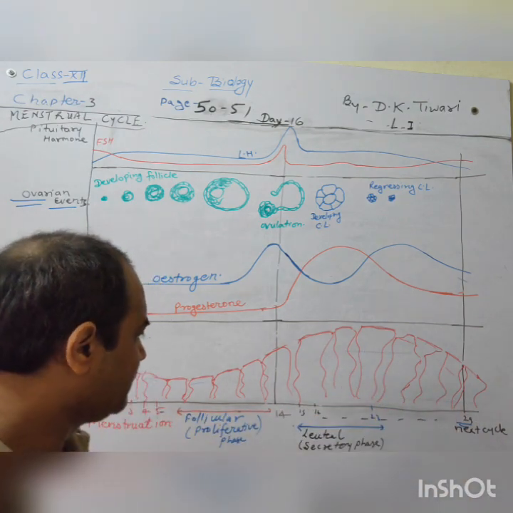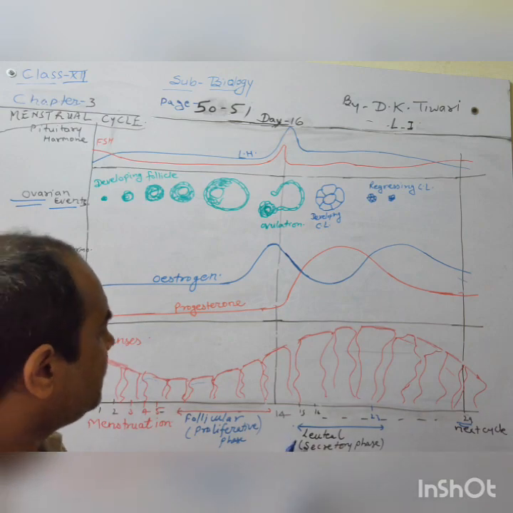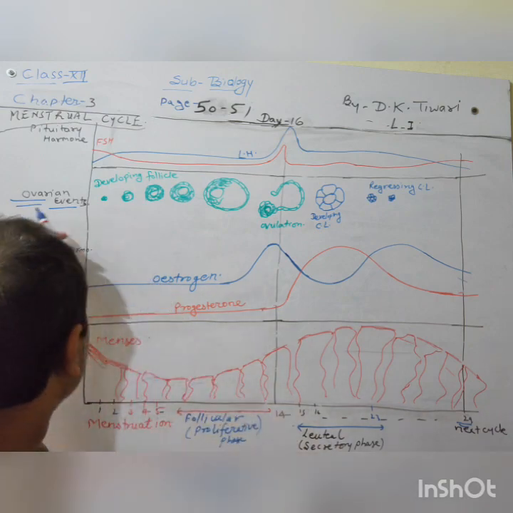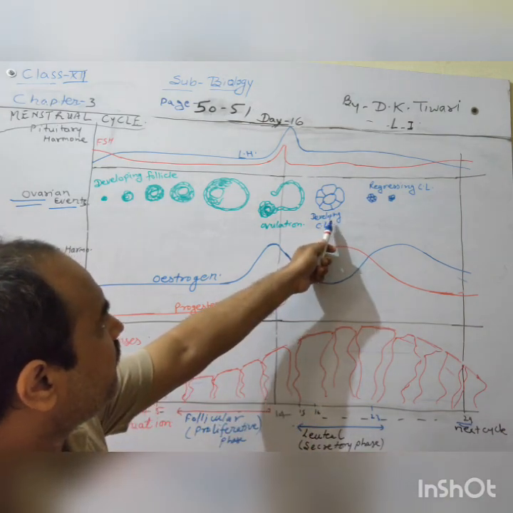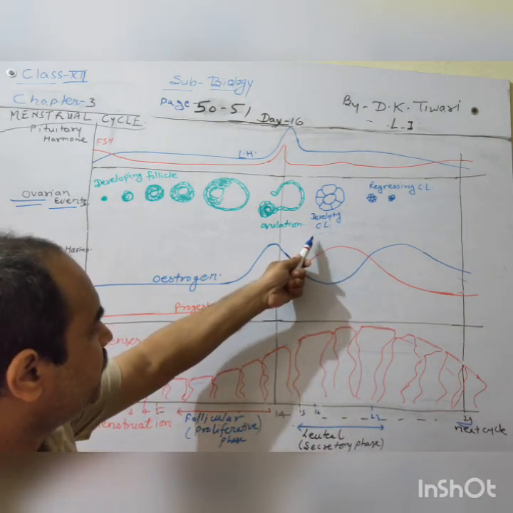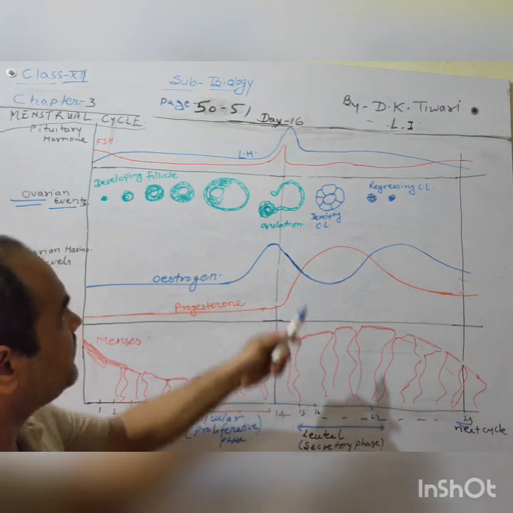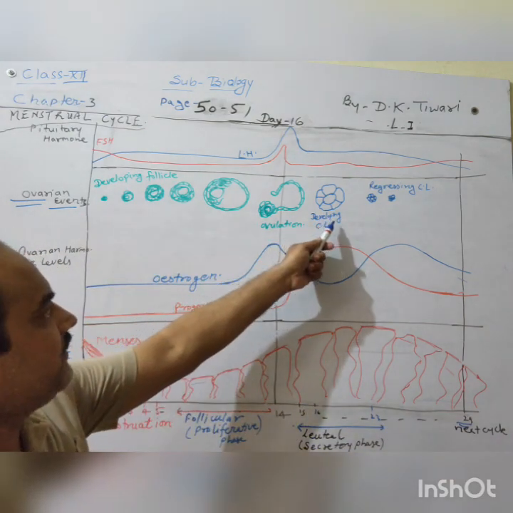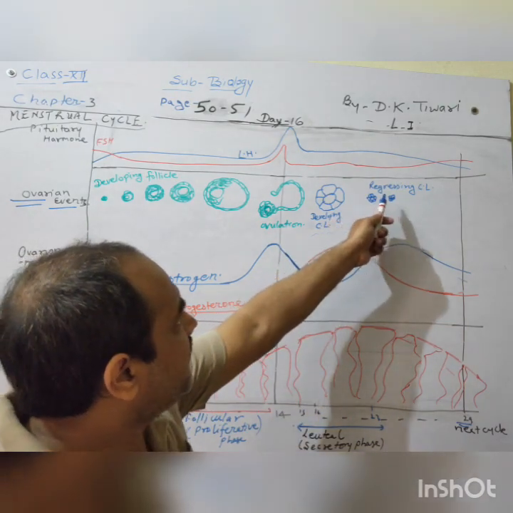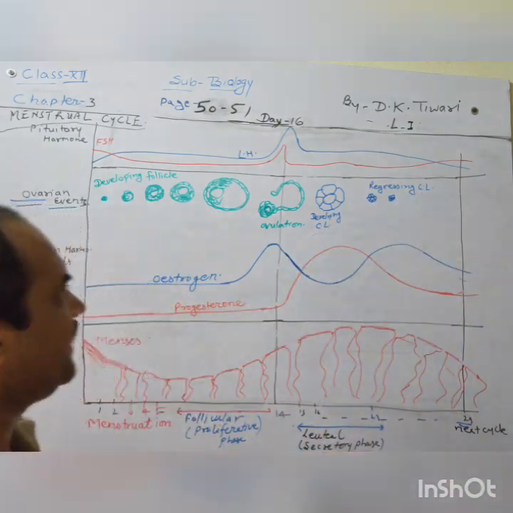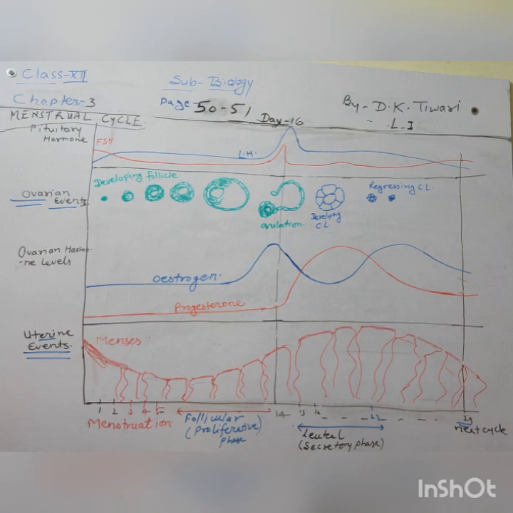On the other hand, the luteal phase of the ovarian event involves the development of the corpus luteum. In the luteal phase, the corpus luteum develops, and gradually regression of the corpus luteum will take place. CL stands for the corpus luteum. So we have understood about the uterine and ovarian events.